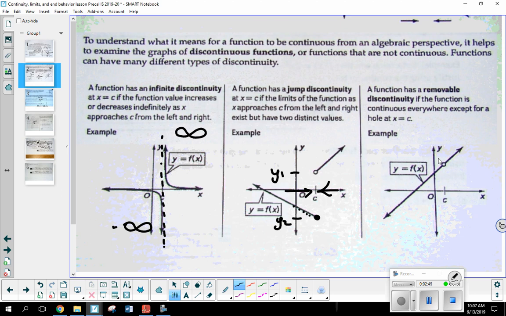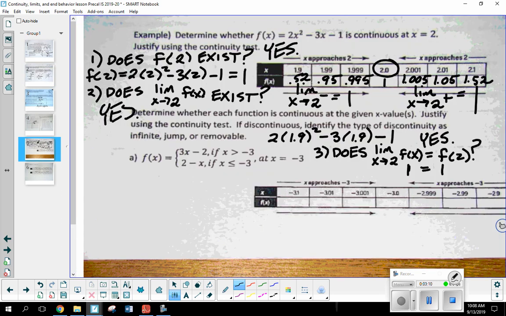Okay. What do you think is going to happen if it turns out to be a jump discontinuity? Will the y values approach the same or different numbers? They will approach different numbers. So if we do have a limit from the left and the right, but they are different values, that's going to lead me to believe it's got to be a jump discontinuity. Okay, well, we did one yesterday that worked out nicely. We showed that x was continuous at 2 for that quadratic.